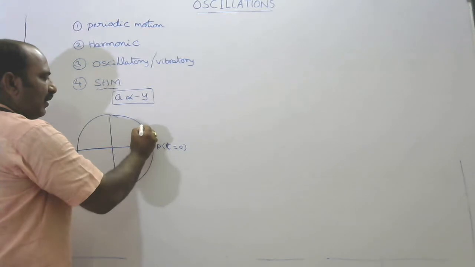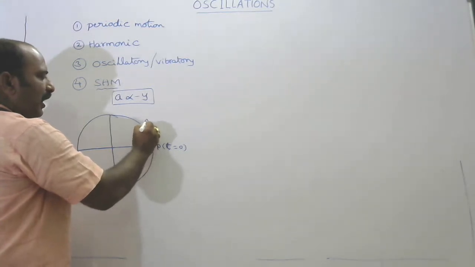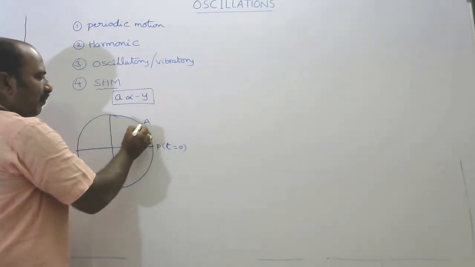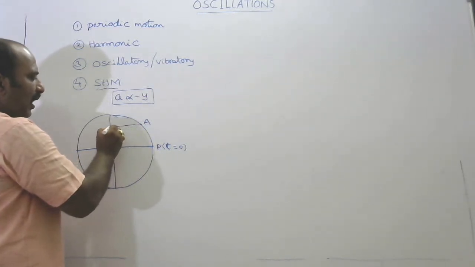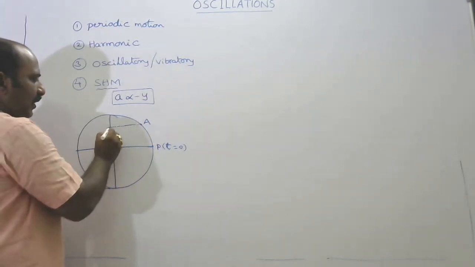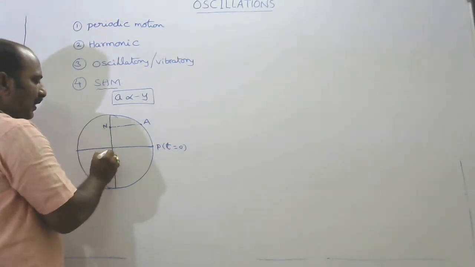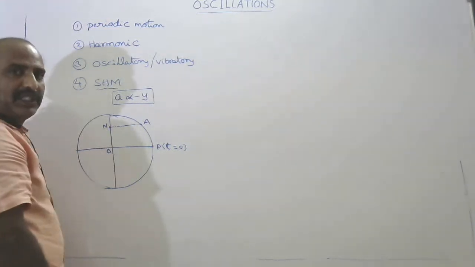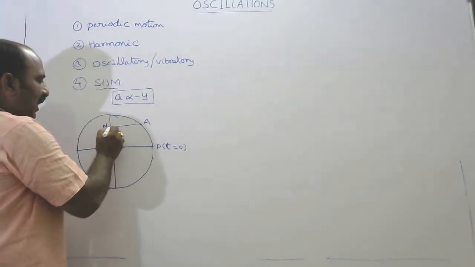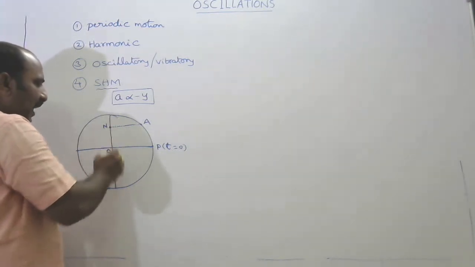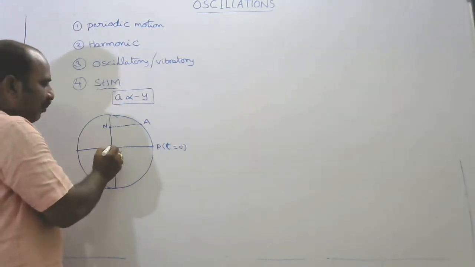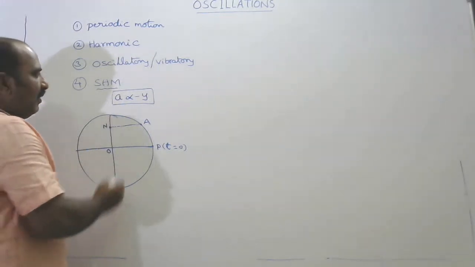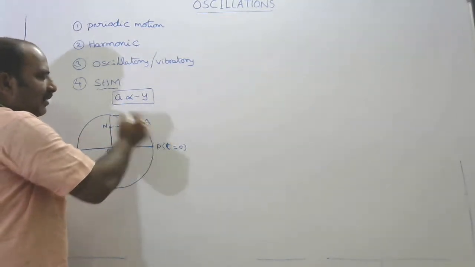After a certain time it is at position A. From this position we draw a perpendicular on this diameter. This is the normal, N, and this is O, the mean position. Now the projection N executes simple harmonic motion about the mean position O. This circle is known as the reference circle.